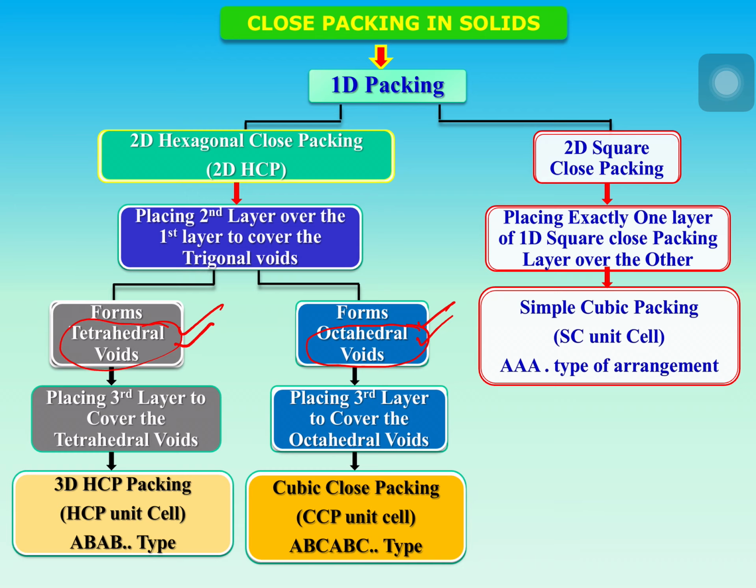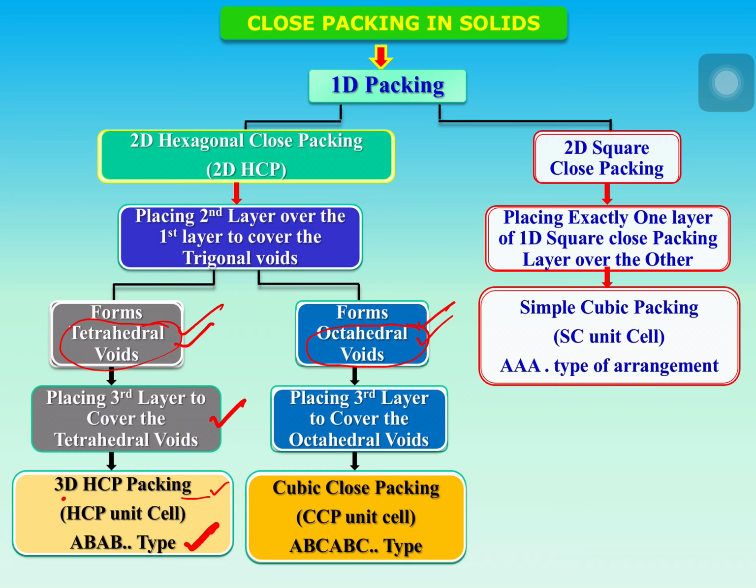Now, if you want to cover tetrahedral voids using a third layer, the third layer and the first layer are going to be the same. First and third layer are same. So placing the third layer to cover the tetrahedral voids leads to three-dimensional hexagonal close packing. Means the unit cell we are going to get in this case is the HCP unit cell. The packing is HCP packing, hexagonal close packing, and it is an AB, AB, AB type of arrangement.